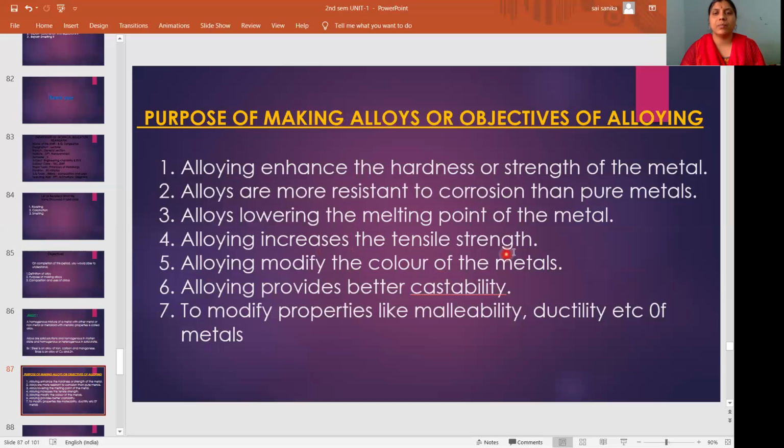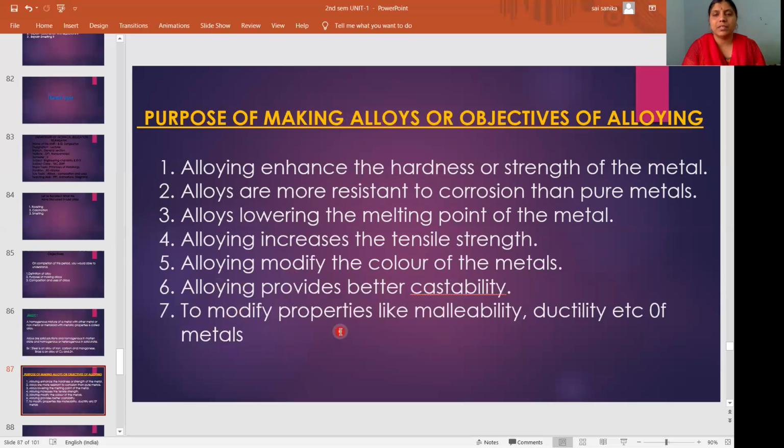Alloying modifies the color of the metals, and by making alloys colors will change. Alloying provides a better castability. So better castability means it increases its metallic character and we can make it into different shapes. Okay, we can make statues like that by alloying. Then to modify properties like malleability and ductility of metals. So by preparing alloys, we can modify some of the properties of the metals like malleability and ductility.